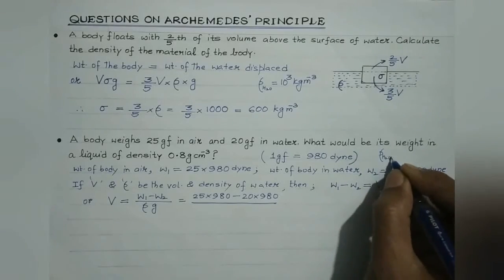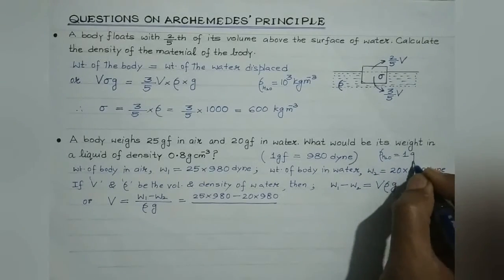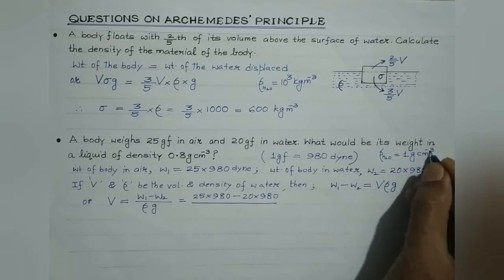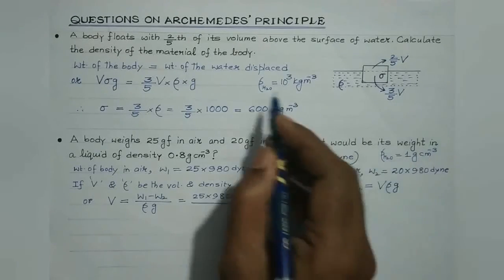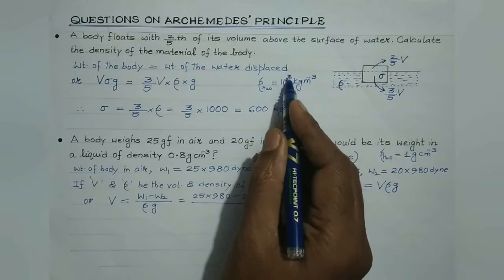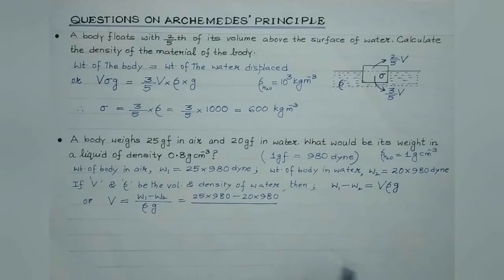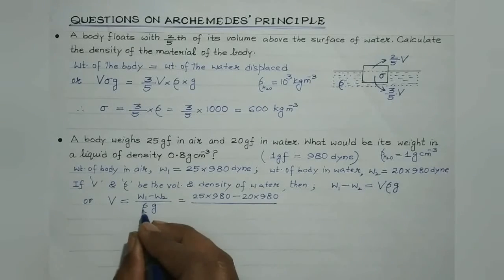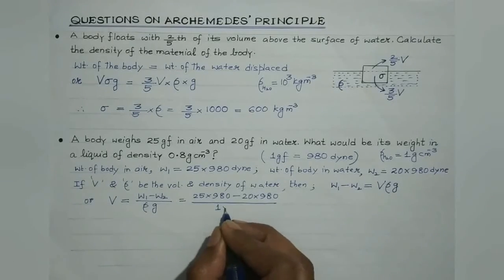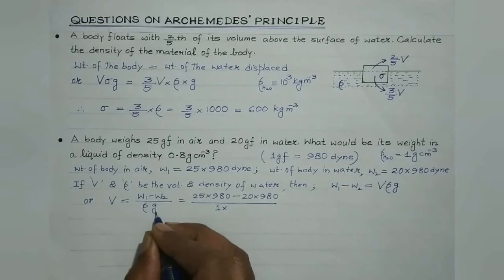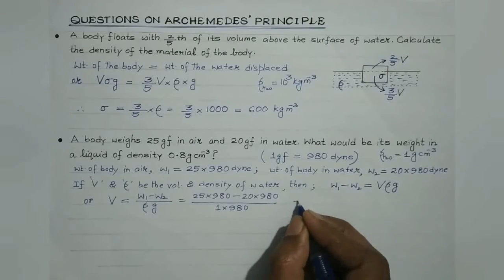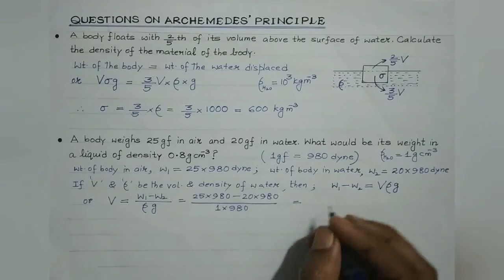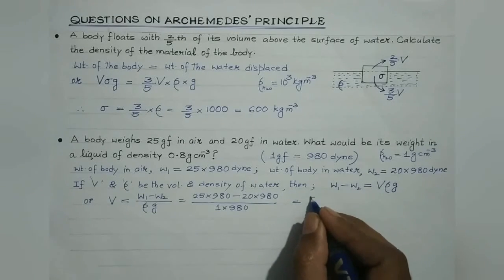Density of water in CGS is 1 gram per centimeter cube, and in SI, the density of water is 1000 kg per meter cube. Here, all the values are being considered in CGS. So, density of water in CGS is 1. The value of acceleration due to gravity in CGS is 980. So, 980 is common, it will get cancelled. So, we get 25 minus 20 by 1. That will give us 5.